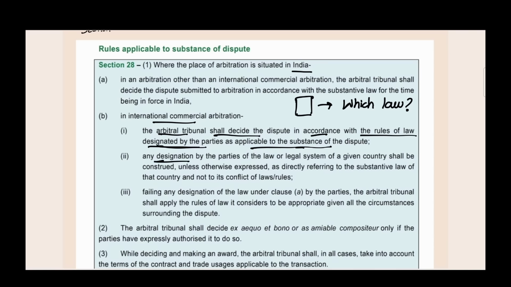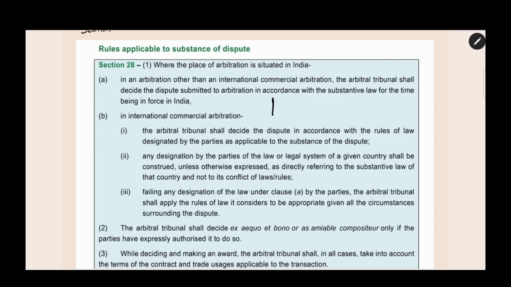Any designation by the parties of the law or legal system of a given country shall be construed as directly referring to the substantive law of that country and not to its conflict of laws rules. When the parties have written in the arbitration agreement that it is referring to the USA law, we will be conducting the arbitration according to the USA law. This is the simple meaning of this point.